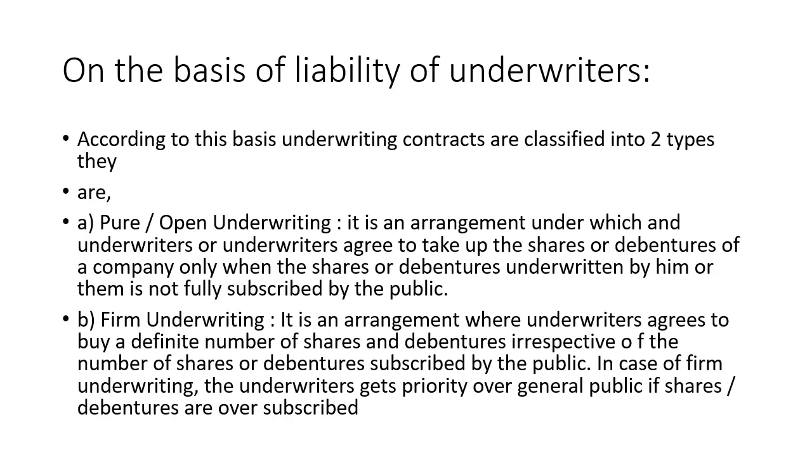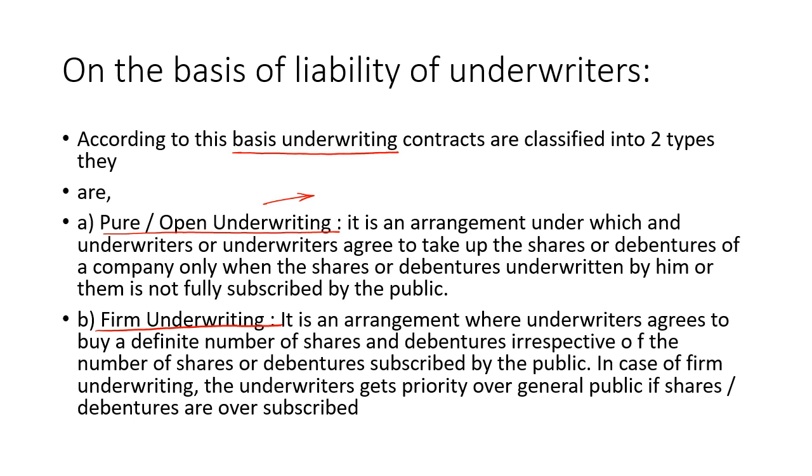Now we will discuss the types of underwriting on the basis of the underwriting agreement. One type is pure open underwriting, another is firm underwriting. In pure open underwriting, the underwriter agrees to buy shares only if the shares are unsold in the market.